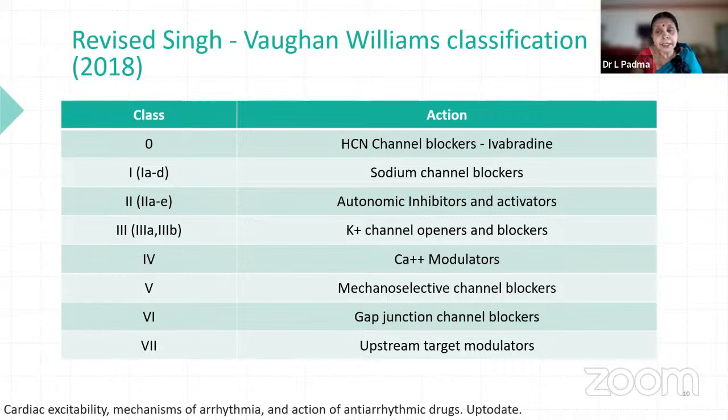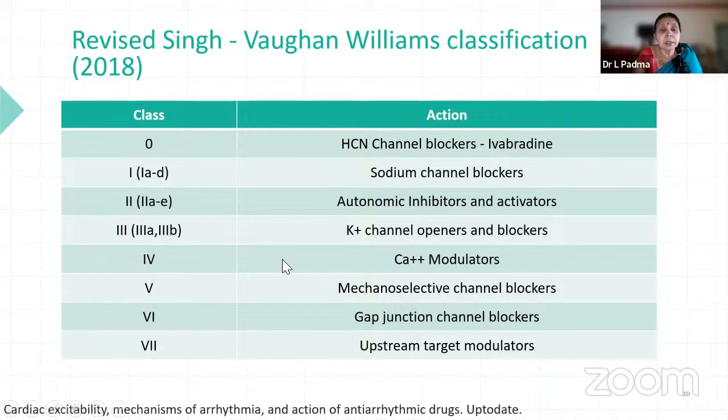Where do we use it? Any idea? Anybody has joined? Ivabradine is a drug which acts on funny channel currents, and this is used when beta blockers do not decrease the heart rate below 100 or 90. Only then you add ivabradine. Otherwise, most often we try to keep it as a reserve drug.